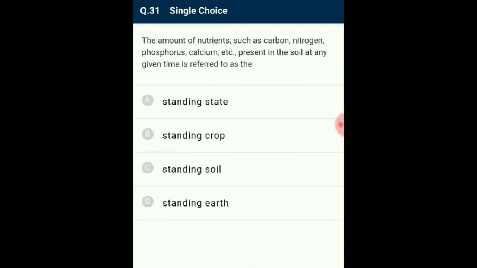Question number 31. The amount of nutrients such as carbon, nitrogen, phosphorus, calcium, etc. present in the soil at any given time is referred to as the standing state. It varies in different kinds of ecosystems and also on a seasonal basis. So the answer for this question is option A, standing state.